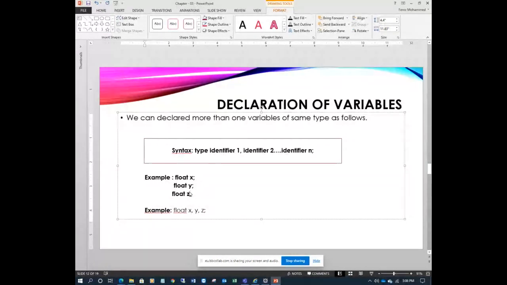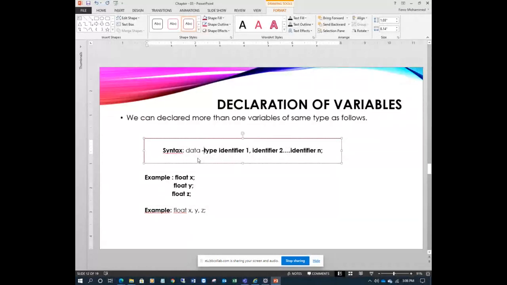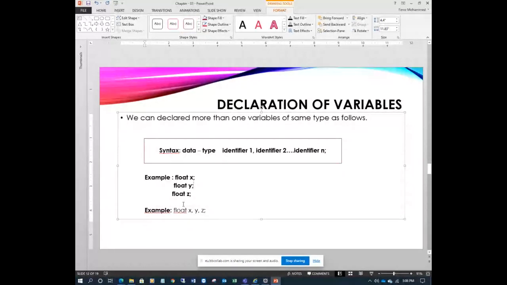If you're declaring three different variables with the same type, then instead of writing this, you can use this in one line. If you have more than one variable of the same type, we can declare them as follows. How? This way. Data type, then identifier one or variable one, variable two, variable three, as many as you need. It depends on the program. So this is a simple declaration.